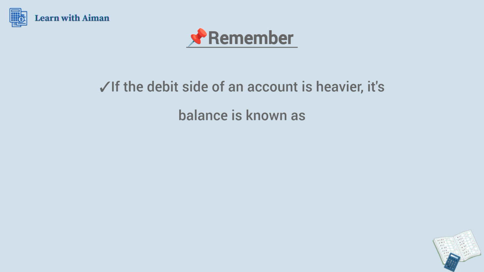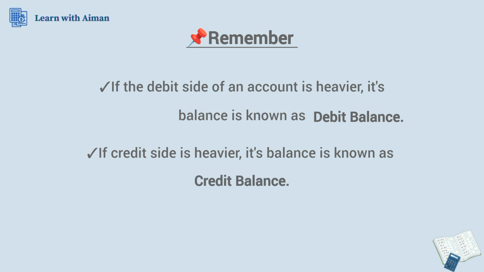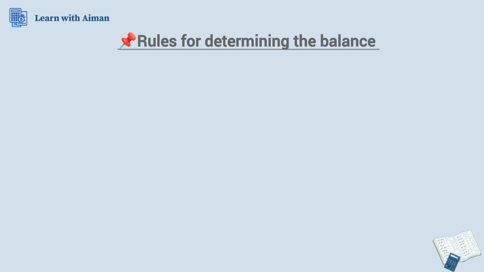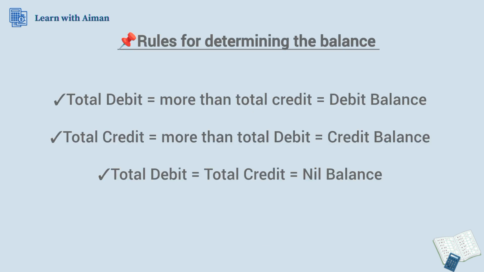If the debit side of an account is heavier, its balance is known as debit balance. And if the credit side is heavier, its balance is known as credit balance. And if the two sides of an account are equal, that account will show zero balance. The rule for determining the balance is as follows: total debit more than total credit equals debit balance. Total credit more than total debit equals credit balance. Total debit equal to total credit means nil balance or zero balance.